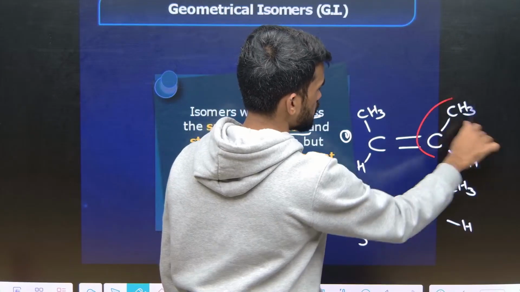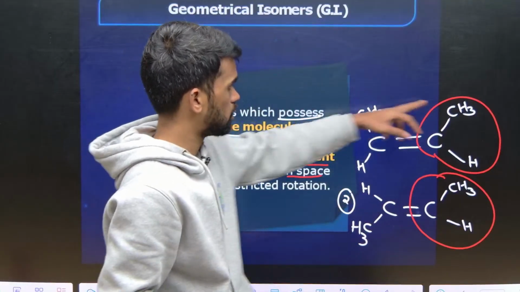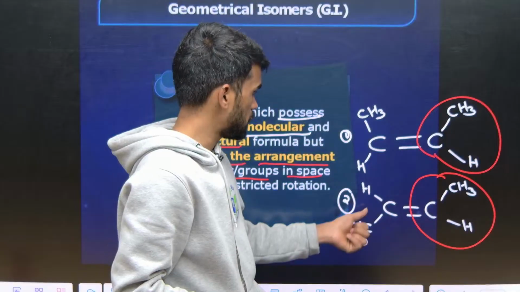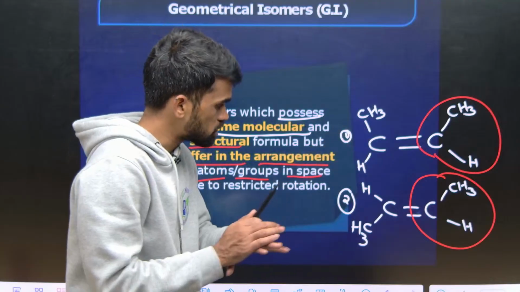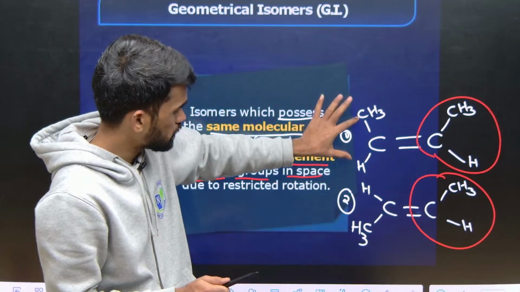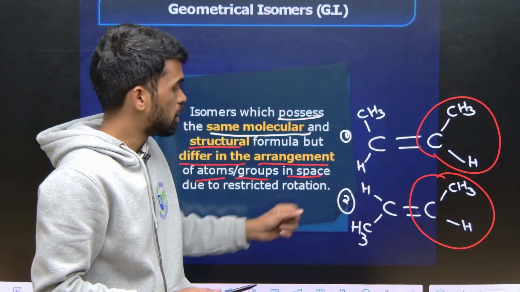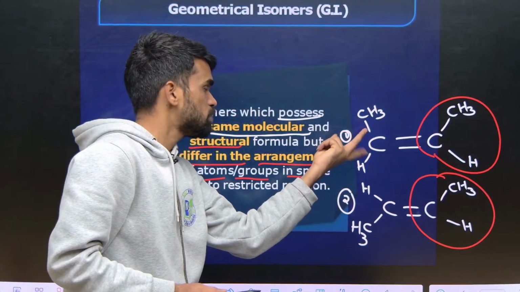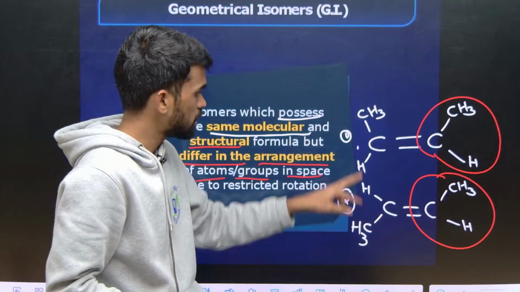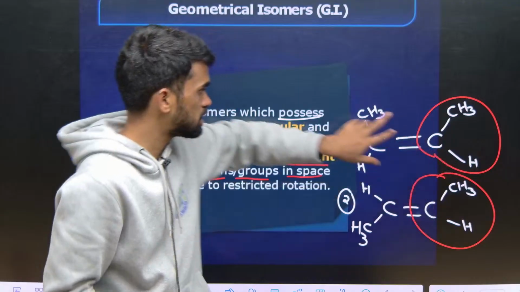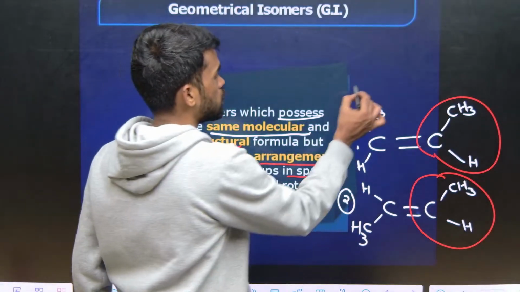See, this side it is the same, this side it is the same. But if you observe this side, the methyl group is on the top side, the same side as the other methyl group, but here the methyl group is on the opposite side of the other methyl group. So, how do they differ? They have the same bond connectivity: here one methyl, one hydrogen, here also one methyl, one hydrogen. But the spatial orientation of these surrounding groups is different. So now these two isomers are called geometrical isomers.